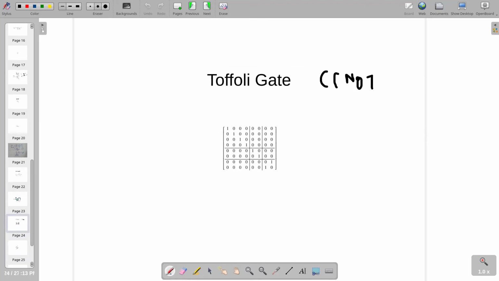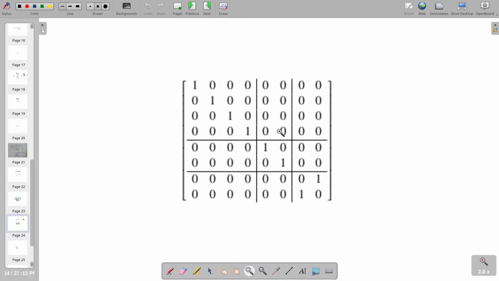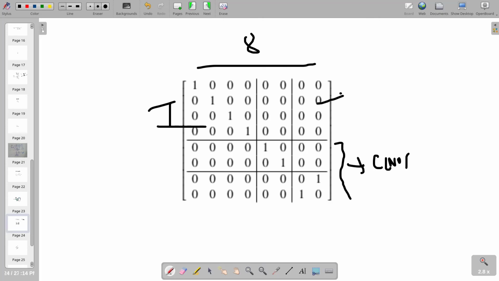And the matrix associated with this follows the same principle which we talked about in one of the previous slides, because here the target matrix is a 4x4 matrix. So this whole will be an 8x8 matrix, and this is a CCNOT. We already know this is a CCNOT matrix. This is again identity, this is again 0, this is again 0, and this is a CCNOT.